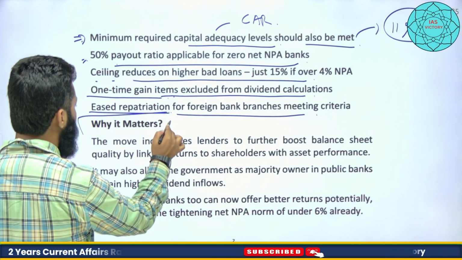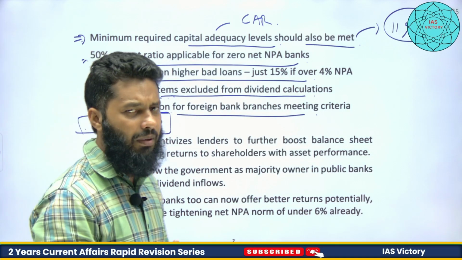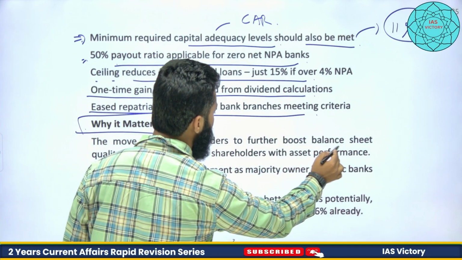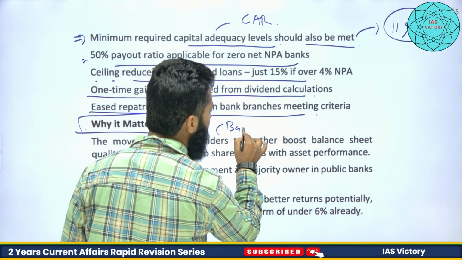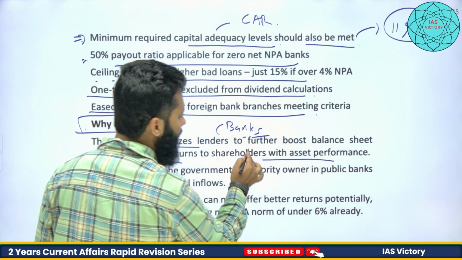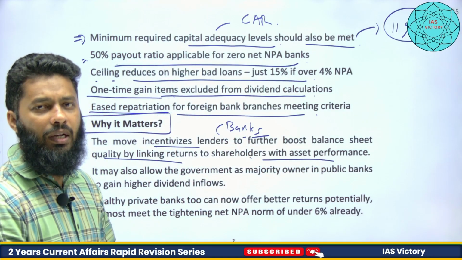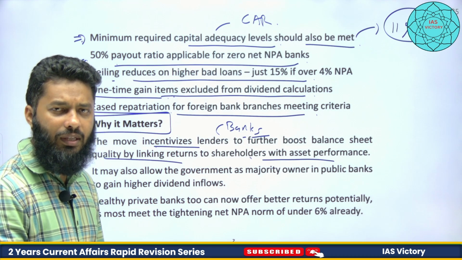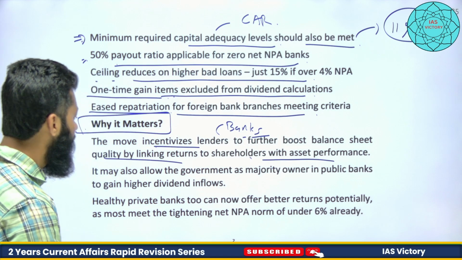Now why does this particular news matter to us? So let's understand. The move incentivizes lenders, that is banks, to further boost balance sheet quality by linking returns to shareholders with asset performance. So they are linking with asset performance. That means whatever profit they have accumulated, they are sharing it with the shareholders.